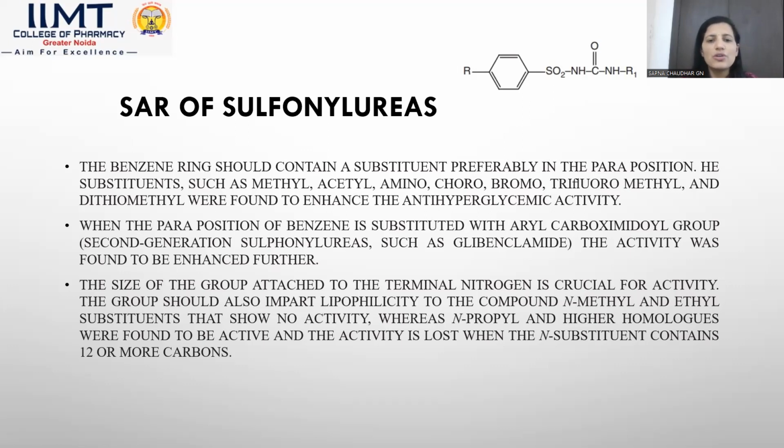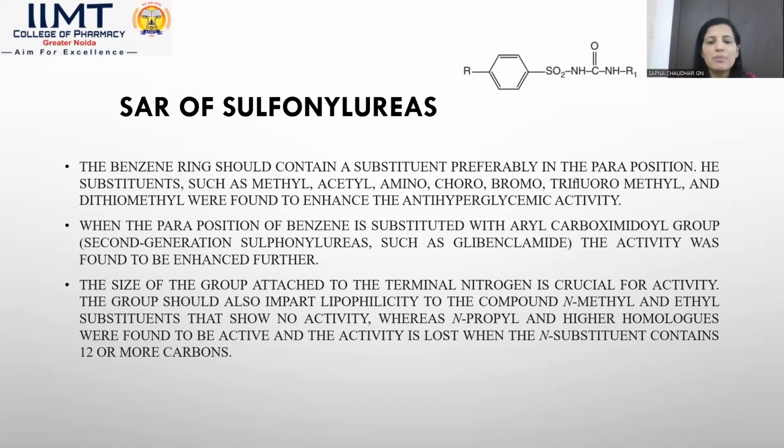The benzene ring should contain a substituent, preferably in the para position, that is denoted by the R group. Substitutions like methyl group, acetyl, amino, chloro, bromo, trifluoromethyl, and diaminomethyl were found to enhance the anti-hyperglycemic activity. If the para position is substituted by groups like methyl, acetyl or amino, such groups increase the antidiabetic activity of the compound.